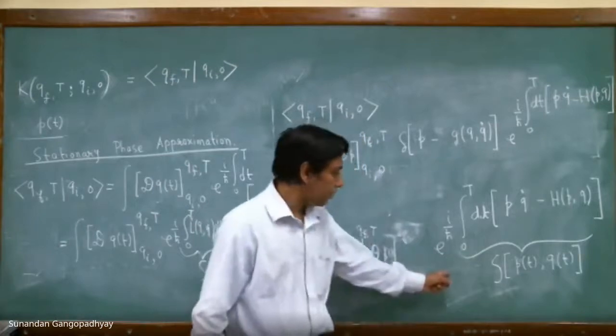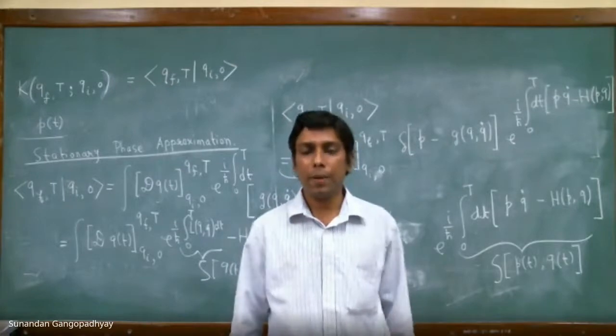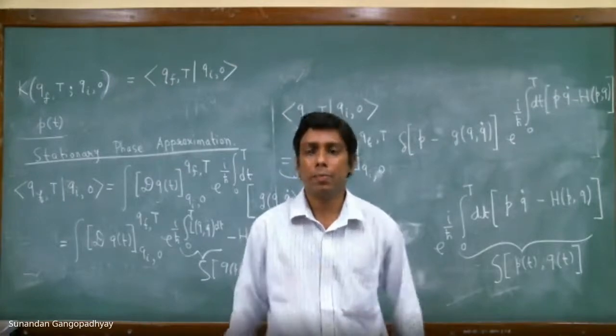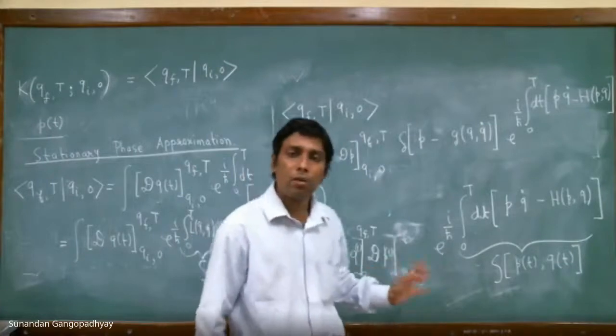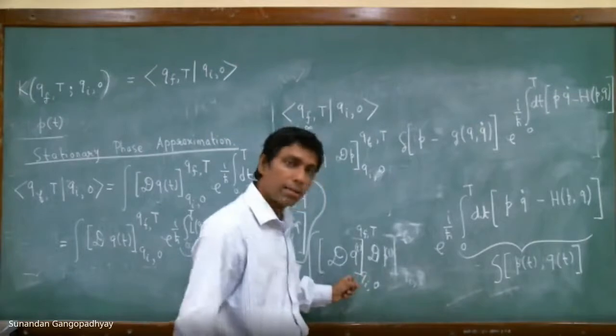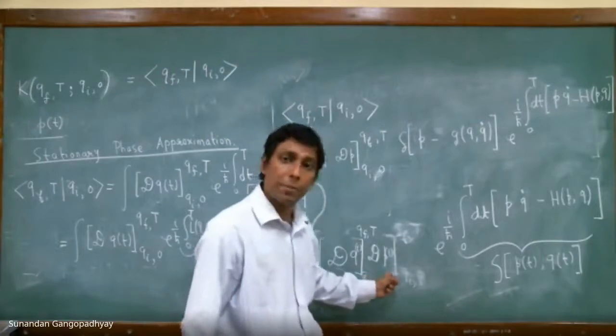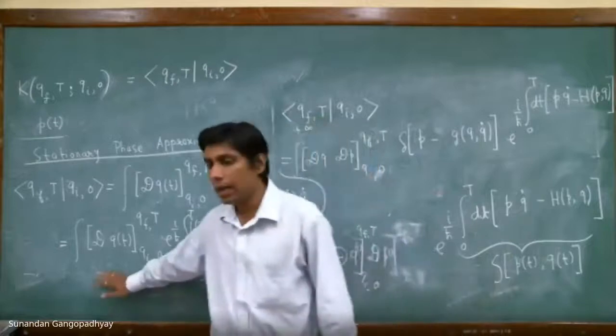And the previous thing that we derived was the Hamiltonian form of the path integral, or the phase-space form of the path integral, where the functional integral is over all possible paths in the phase space, over all possible paths q's and all possible paths p's.